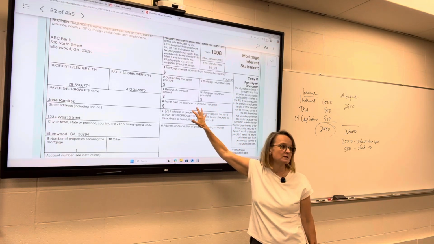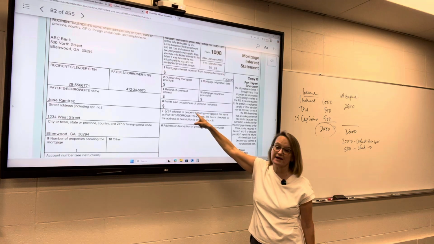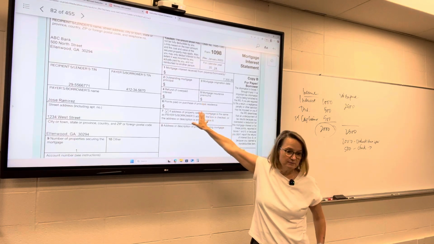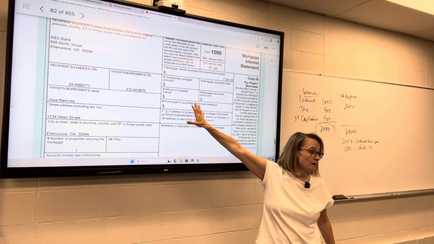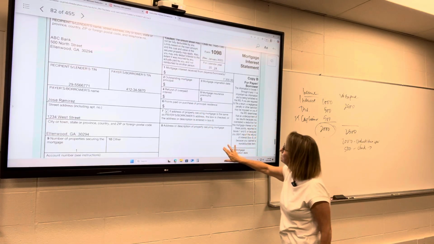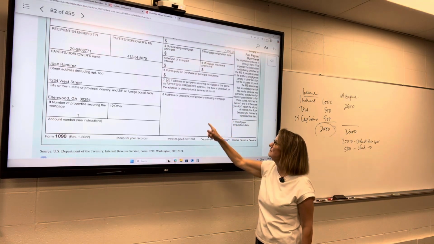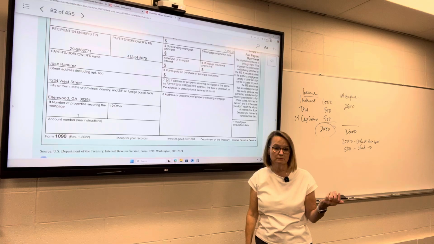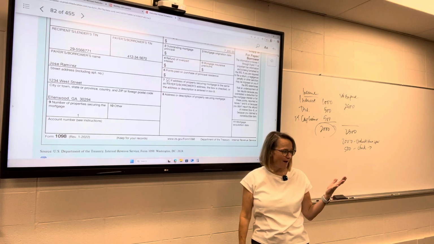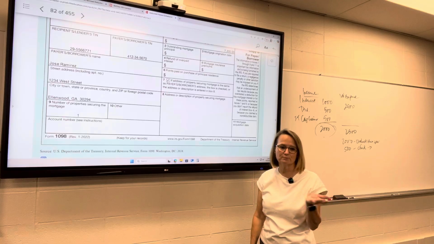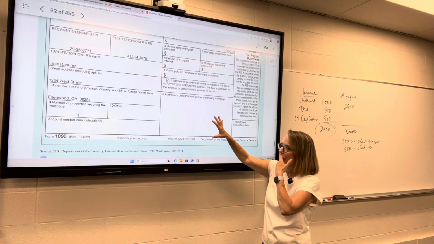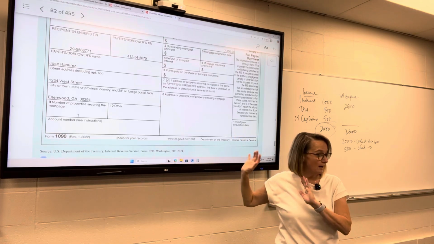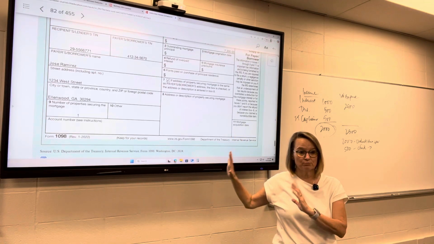So if you paid points when you bought the residence, it would be listed there, but that would only be listed in the current year if you bought it in the current year. Next year, that wouldn't be listed on this 1098. You get one of these every year that you have the mortgage. Address, description of the property that's securing the mortgage. That's important because sometimes people have multiple residences, especially rental properties, and then you're trying to match up. And by the way, rental properties would go on a different form, not on here. This is just related to personally owned property.